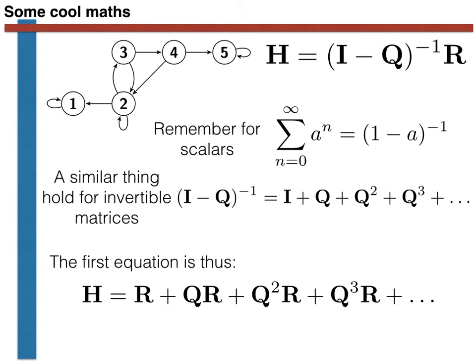What this formula is saying is that we can calculate the probabilities of ending up in each of the recurrent states by adding the probability that our first step is to a recurrent state to the probability that we take one step to a transient state and then move to a recurrent state, this is equal to QR, to the probability that we take two steps through the transient states and then move to a recurrent state, this is equal to Q squared R, and so on. I think this is cool. Many of you probably consider this makes me sound completely insane, so coming back to the topic in hand, let's be totally clear on what the final result from the calculation that we have just introduced is equal to.